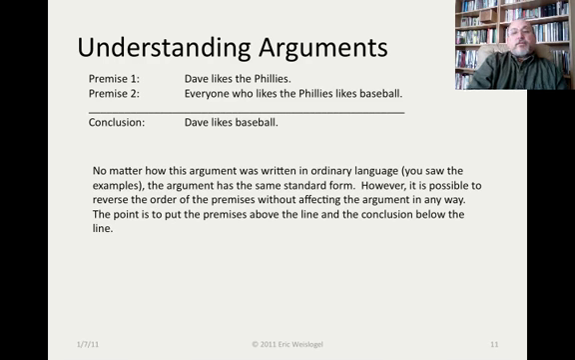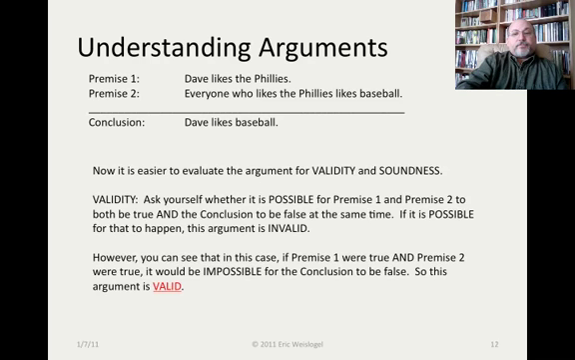However, it is possible to reverse the order of the premises without affecting the argument in any way. The point is to get all the premises above the line and the conclusion below the line. Now it's easier to evaluate the argument for validity and soundness. So for validity, ask yourself whether it's possible for premise 1 and premise 2 to both be true and the conclusion to be false at the same time. If it is possible for that to happen, the argument is valid.